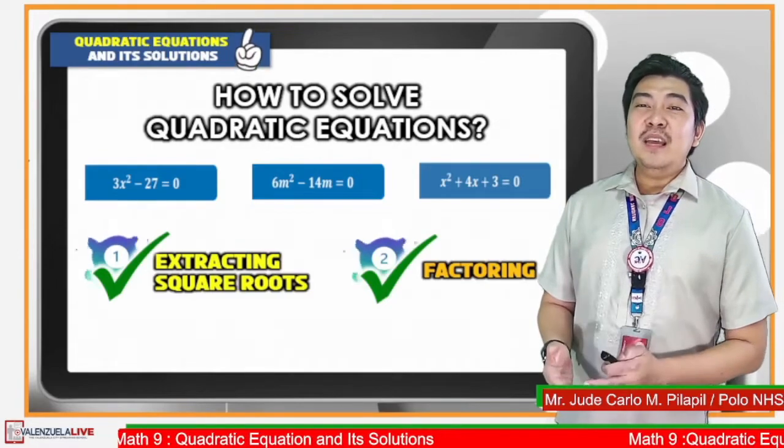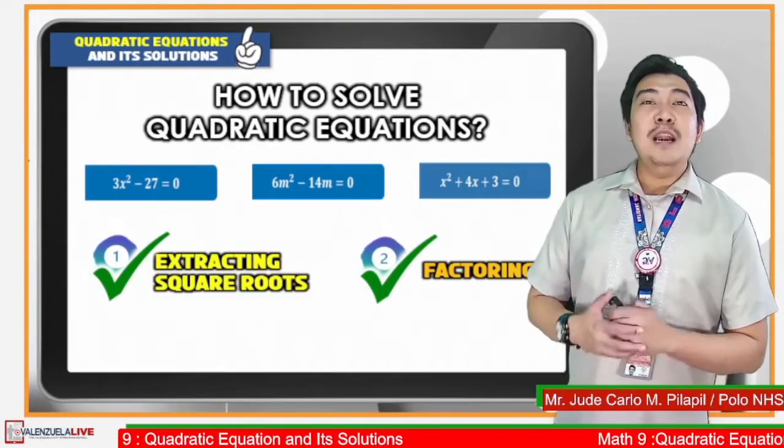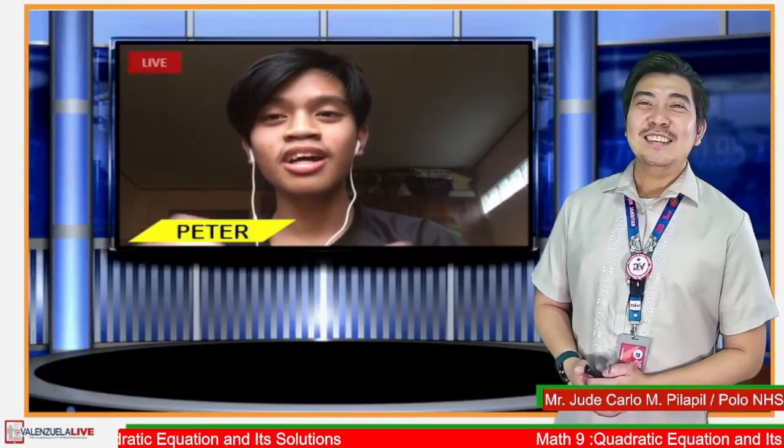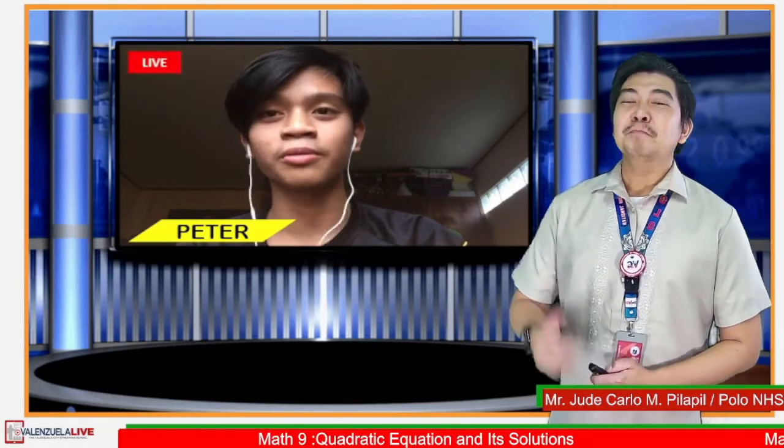Let us give it off to one of our live viewers, Peter. To summarize the lesson, a quadratic equation is a mathematical statement with a polynomial of degree 2 that can be written in the form ax squared plus bx plus c equals 0, where a, b, and c are real and a is not equal to 0.